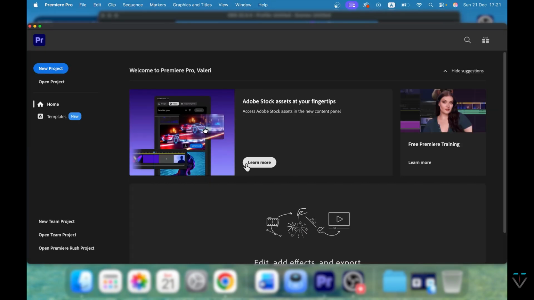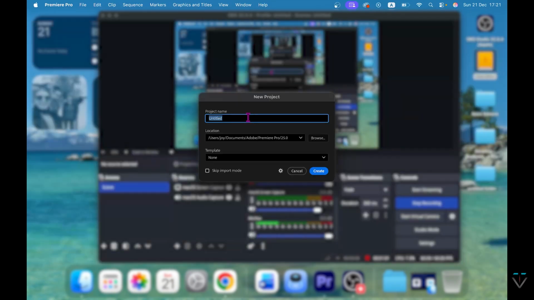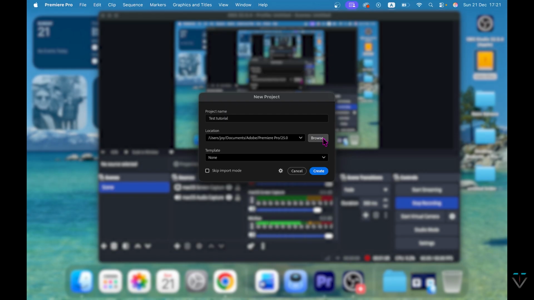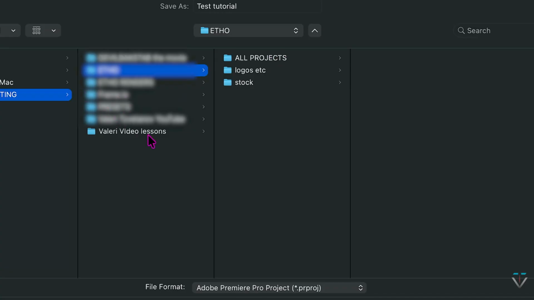Alright, so the first time when you open Premiere will be something like this. You click here, new project, then we choose the name. Let's go for the test tutorial. Then you hit browse and we choose where to save the file.